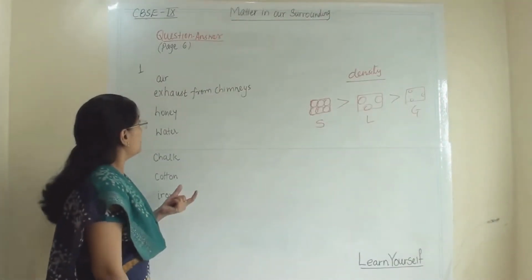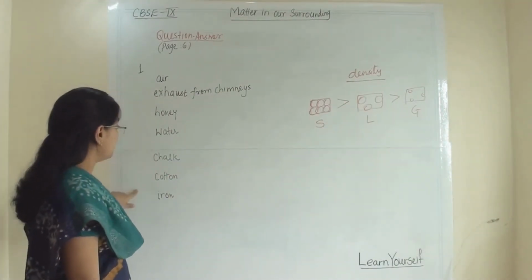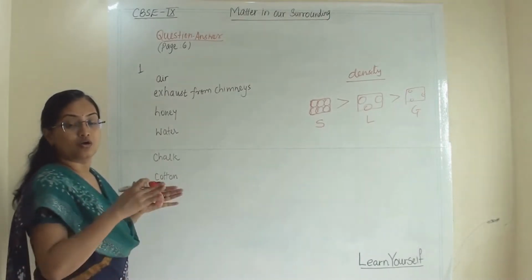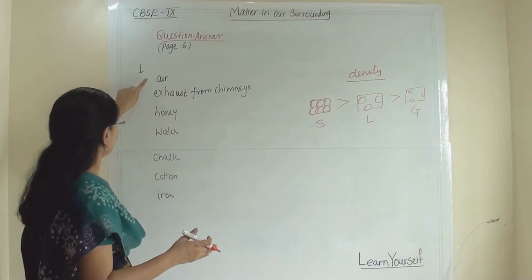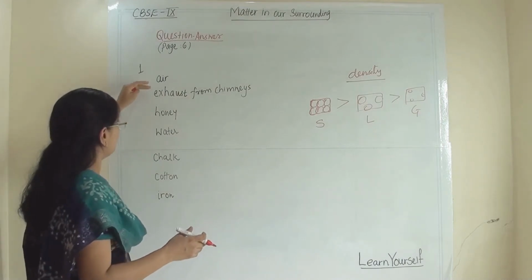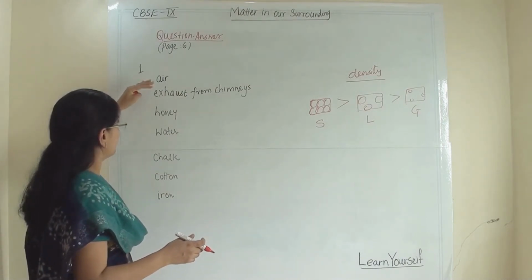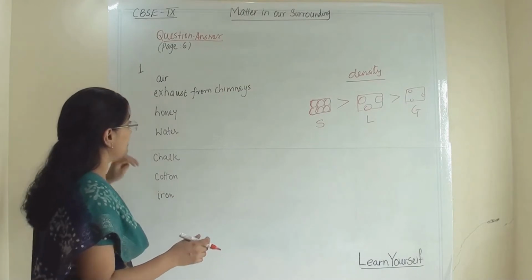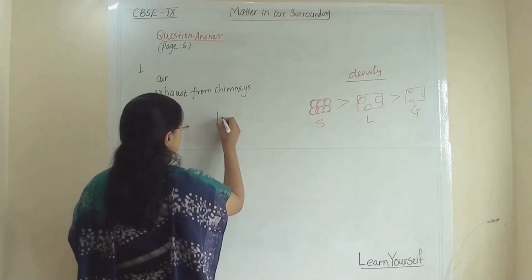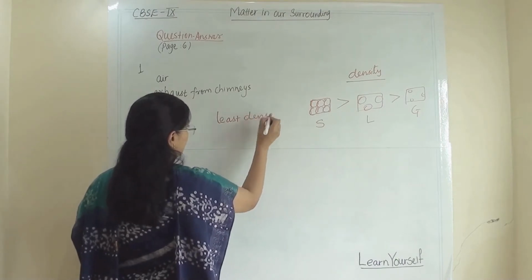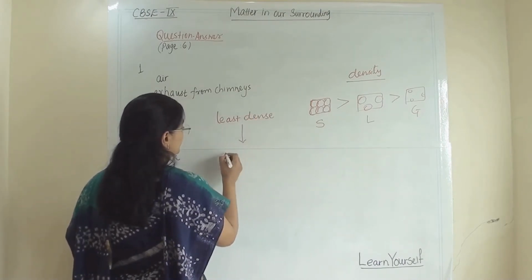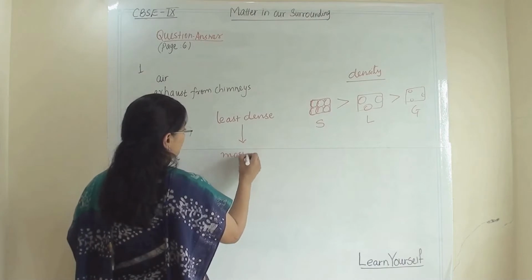So if we are arranging them in increasing order of their density, the first one will be the least dense, and the last one will be the most dense.